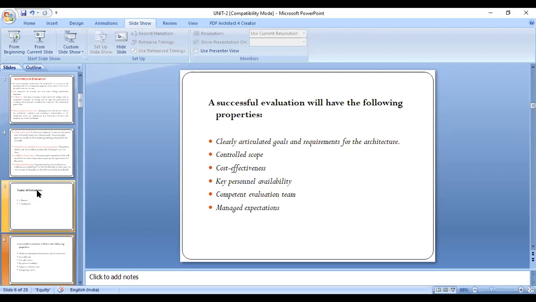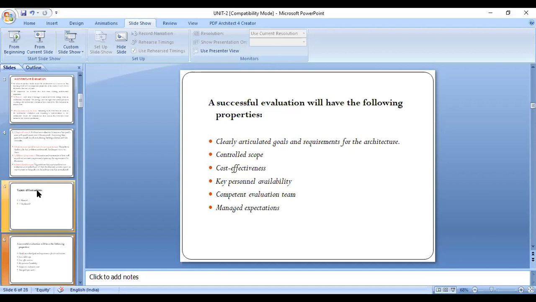It will give such kinds of answers. So it is a clearly articulated goal: for which goal we are going to develop the project, and whether we meet that goal or not.